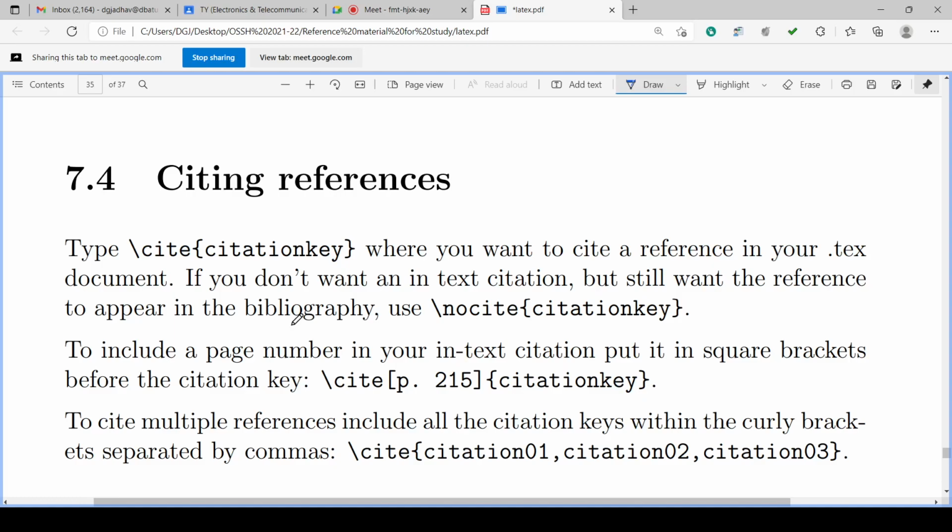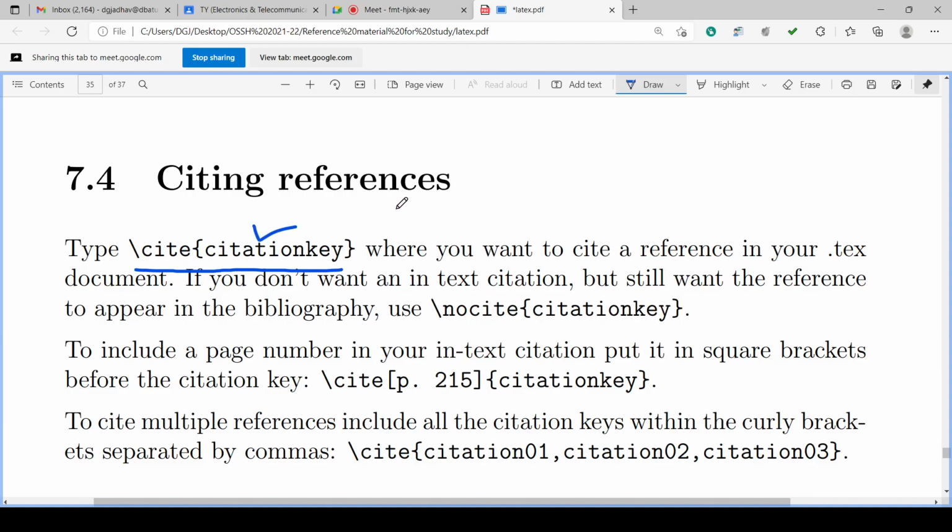In this document, wherever we have to mention it, we can write backslash cite citation key.